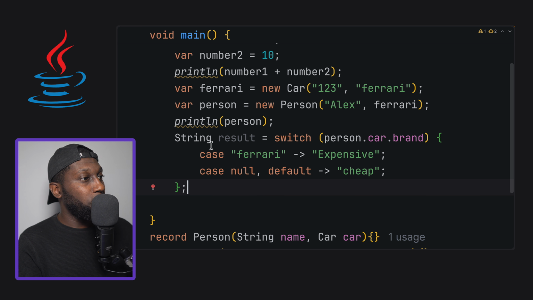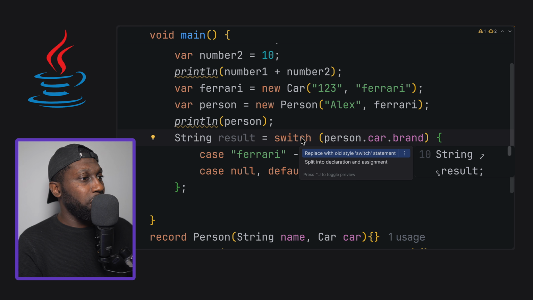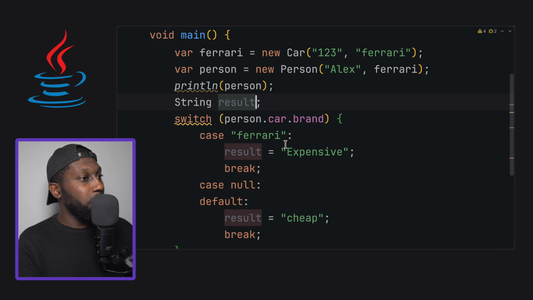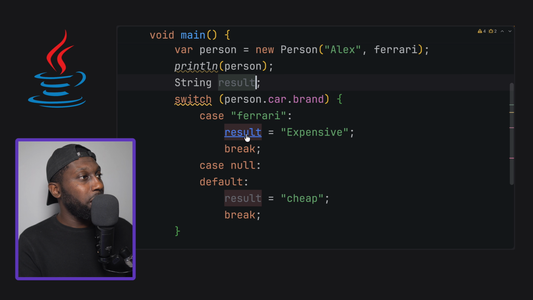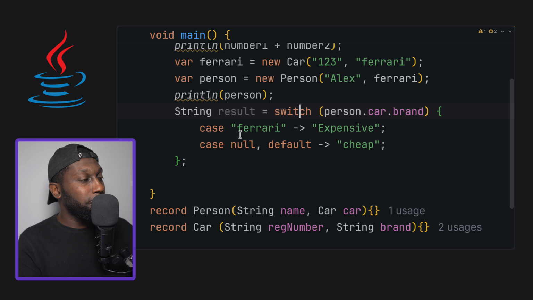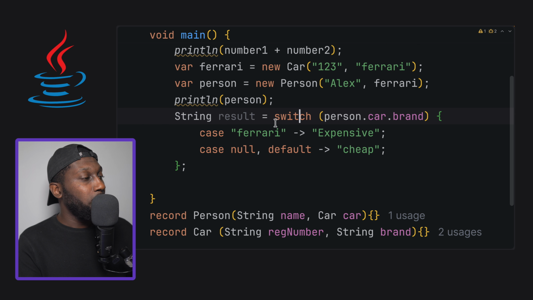But have a look. This is how we define the switch statement. So let me see if I can revert this. So yeah, so old style, have a look. This used to be the old style, how we write switch statements, right? And now this is much cleaner. Beautiful code. All right, cool.